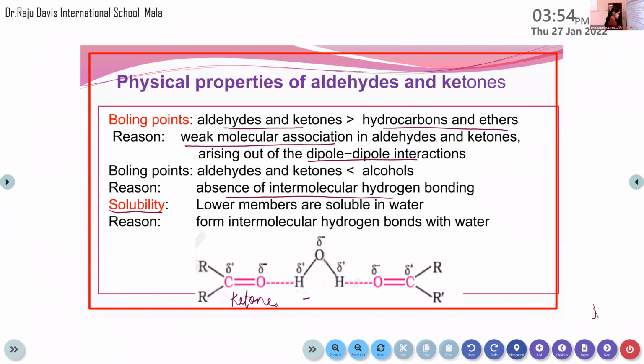So this oxygen of ketone will form intermolecular hydrogen bonding with hydrogen of H2O. These dotted lines represent the intermolecular hydrogen bonding. The same thing is represented on the opposite side also, the right side. Again, it forms intermolecular hydrogen bonding with another ketone. This is clear?